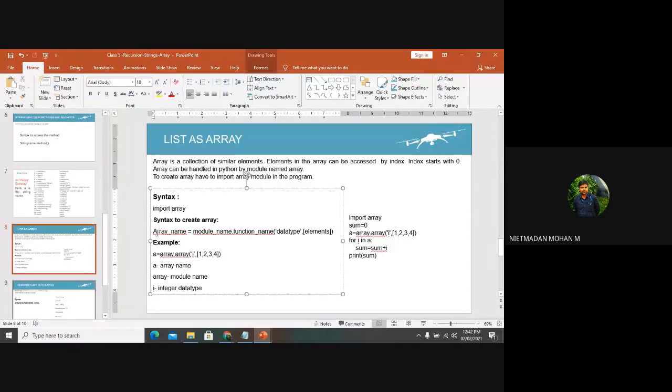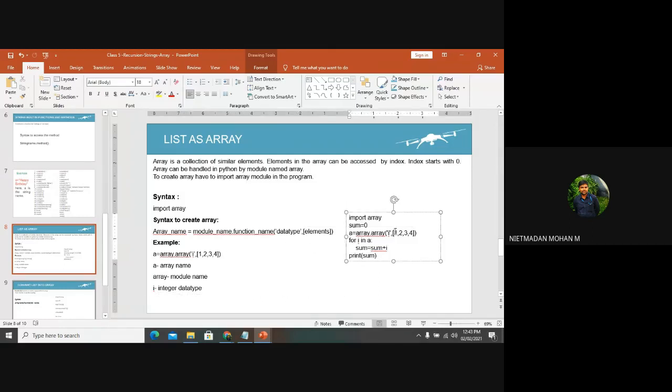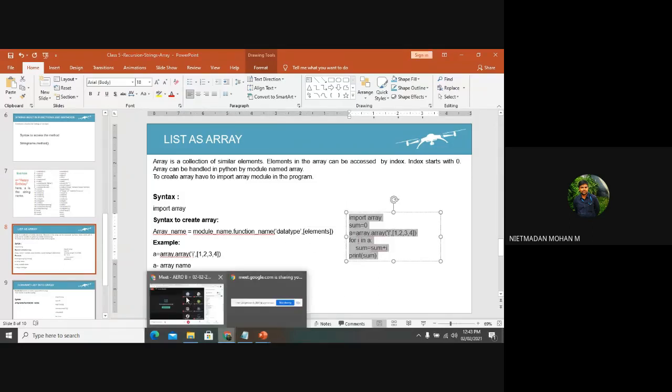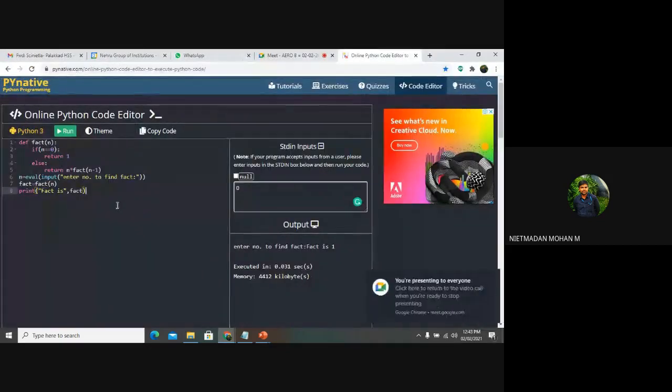This is the syntax to create an array: array name is equal to module name dot function name, the data type inside the brackets, and some elements in a list. You can create a list beforehand, or give the list items in the function itself. We will move to an example, where you can see the syntax and the explanation also.